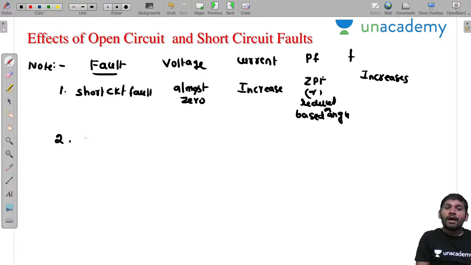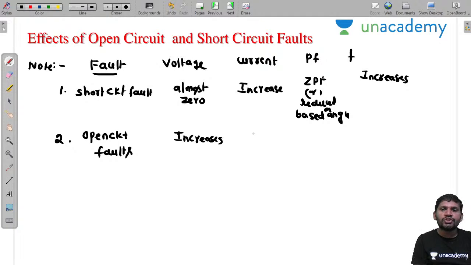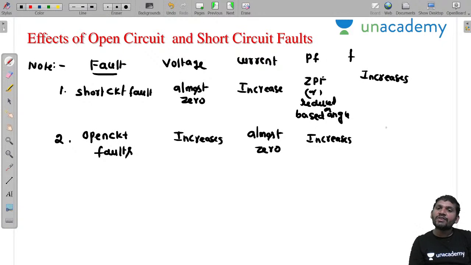Then what about open circuit faults? For open circuit faults, what is the voltage? The voltage increases under open circuit condition; it's not zero. But what is the current? Current is almost zero. But what about the power factor? Under open circuit condition, the power factor increases, because system voltage is increasing. And the frequency here also increases.